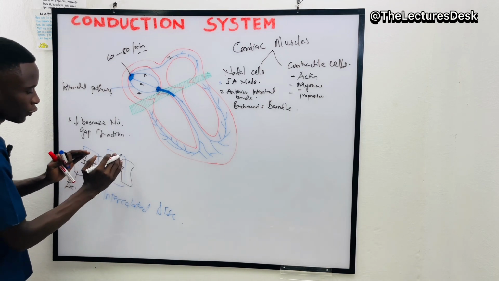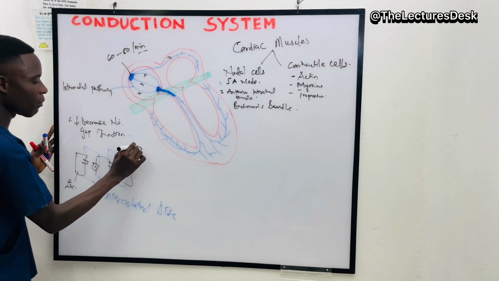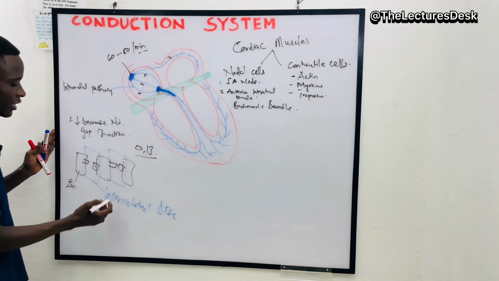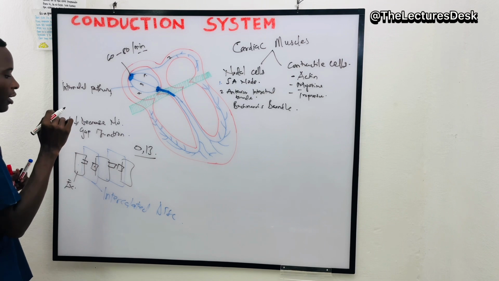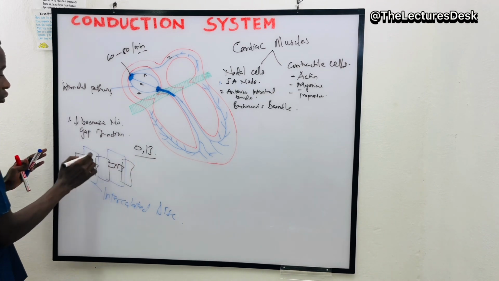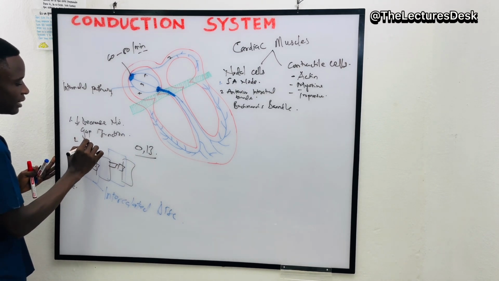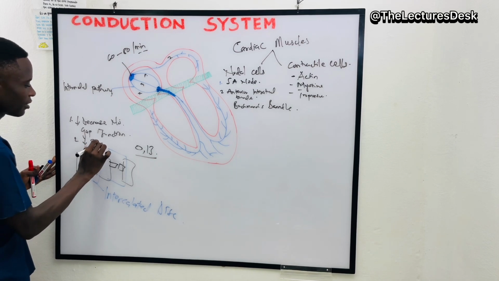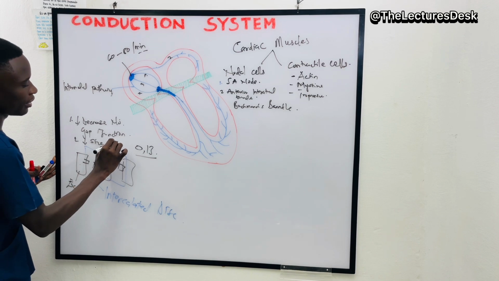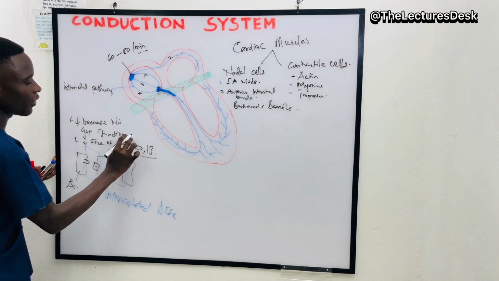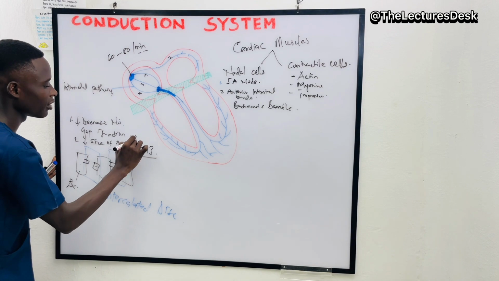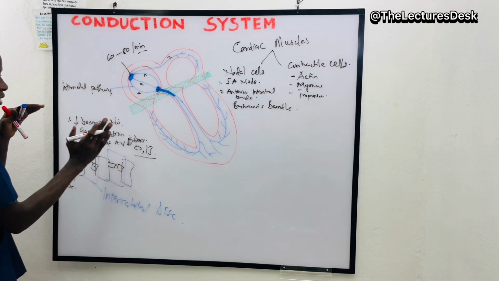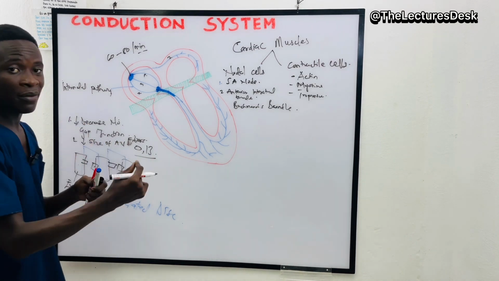And because of that, it causes a total delay of about 0.13 seconds. And it's not that one only. Two, it has a decrease in size of the AV bundle fibers. These AV fibers are also decreased in size, or diameter, they are very small.